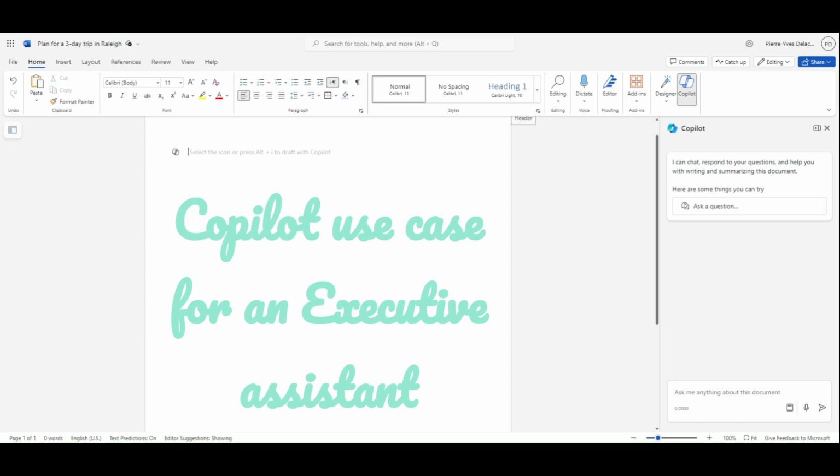Hello, hello. I want to do a demonstration of something I've seen on the internet. It was actually done in OneNote, but I'm going to do it in Word.